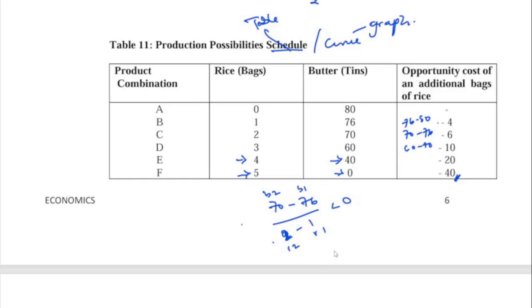So you have minus 6 over 1. Minus 6 divided by 1 will give you minus 6, which is still less than 0. Do you understand? So that's how we got our minus 6. This is just a formula of how to get the calculation. Okay, so that's your opportunity cost. All right, so that's the opportunity cost.